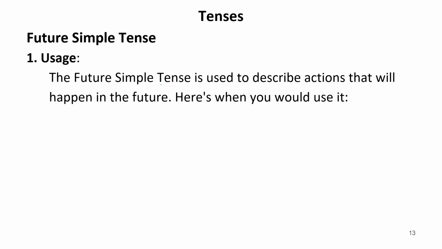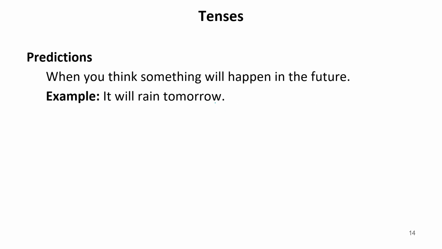Now the future simple tense is used to describe actions that will happen in the future. When you think something will happen in the future, it will be written in future tense. For example, it will rain tomorrow. Now, whether it rains or not, it is just a prediction, just an imagination.